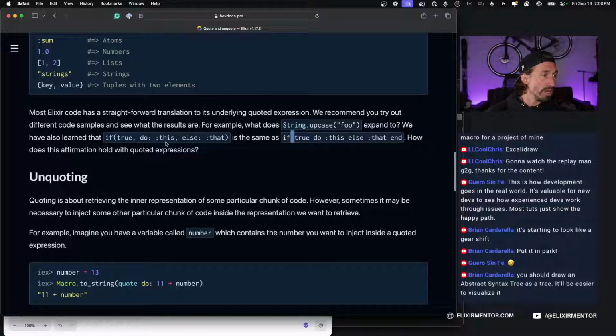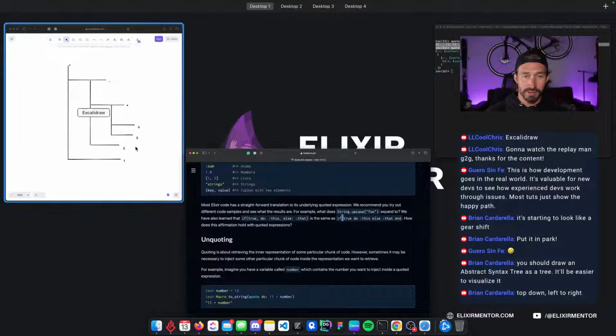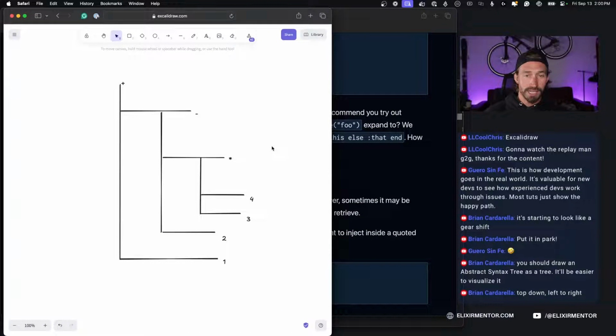And you should draw an abstract syntax tree as a tree. It'll be easier. Top down, left to right. So would I do 4 times 3 at the top? Look at this, I love this. Brian's swinging in to help me out. Top down, left to right. Oh no, the top would be the 1 plus.